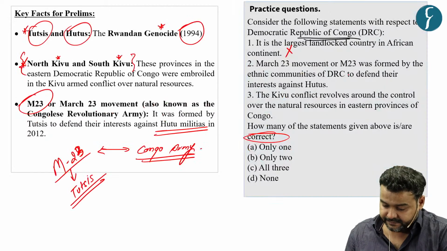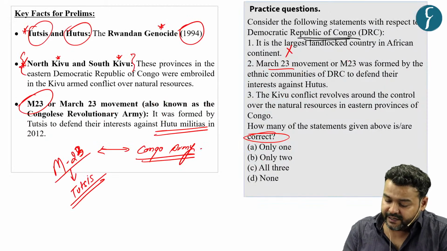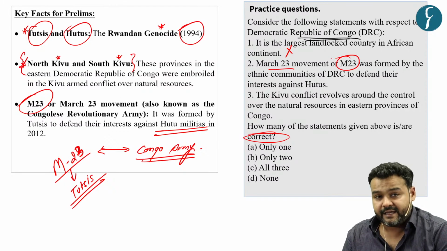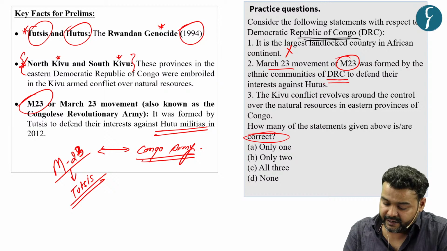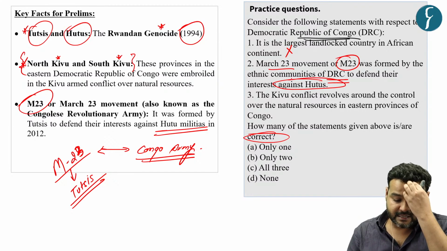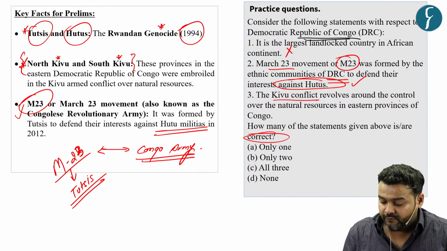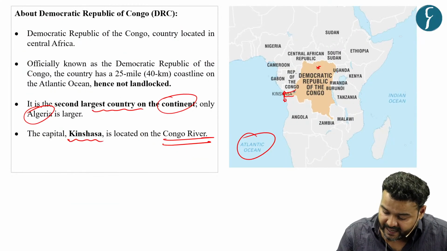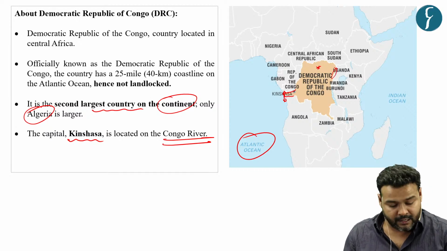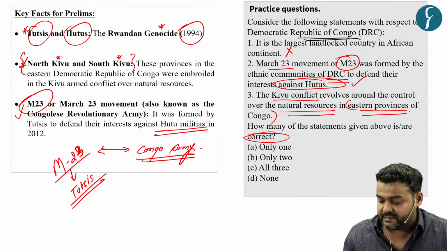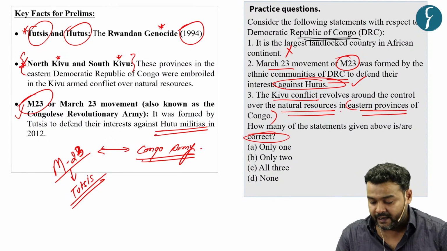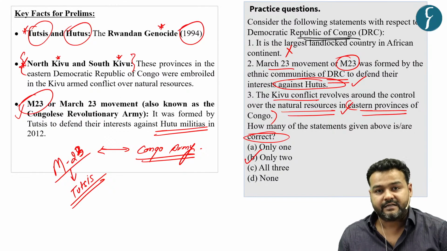The second statement says the March 23, that is M23 movement, was formed by ethnic communities of DRC to defend their interest against Hutus. Now you have just seen here that this statement is correct. The third statement says the Kivu conflict revolves around the control over the natural resources in the eastern provinces of Congo. Yes, it lies in the area sharing a border with Uganda and Rwanda. So yes, it lies in the eastern provinces of Congo. So as you have to find the correct statement, the answer would be B, that is only 2.